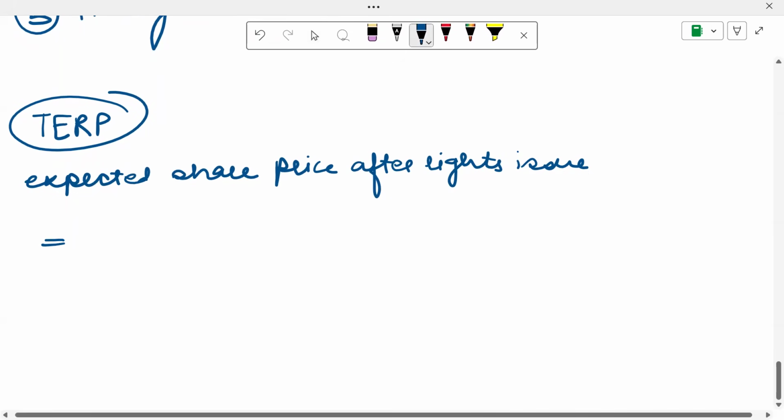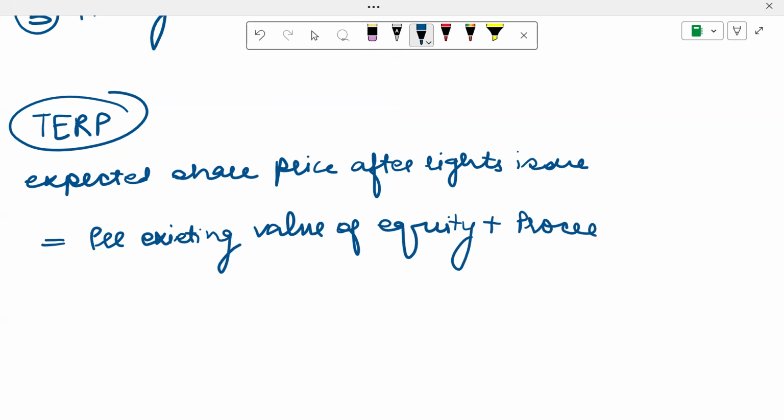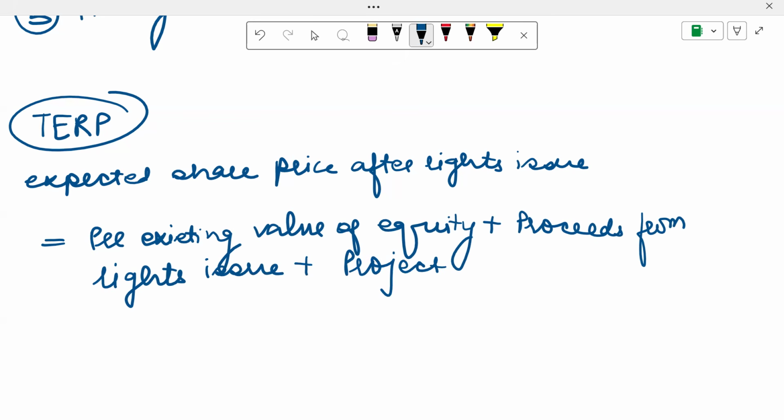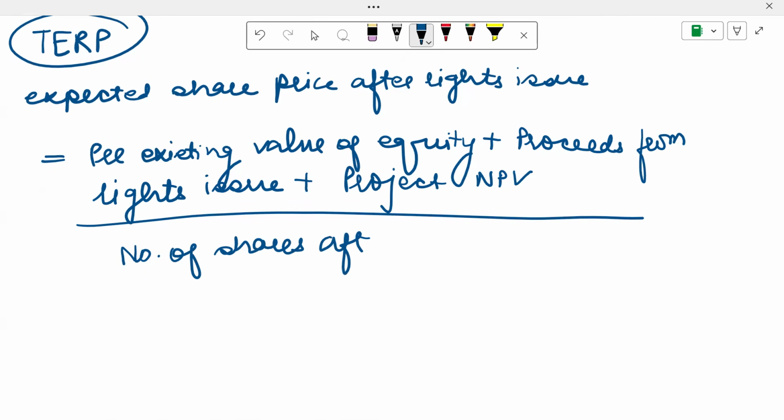The formula for this is the pre-existing value of equity, plus the proceeds that you get from this rights issue, plus, let's suppose you're doing any new project, the NPV of that project. This is what your numerator is going to look like, and you divide this whole thing by the number of shares after the rights issue.